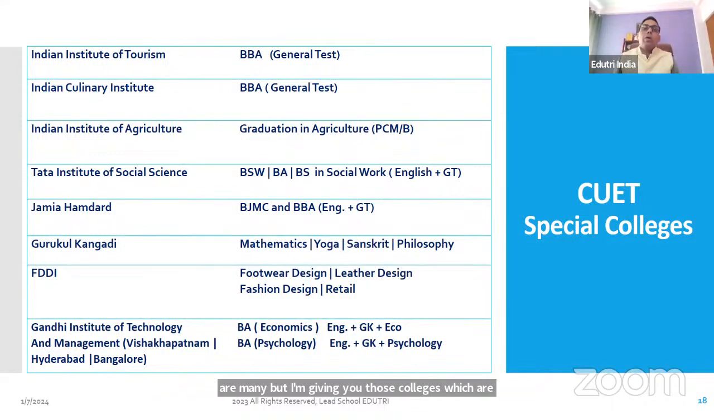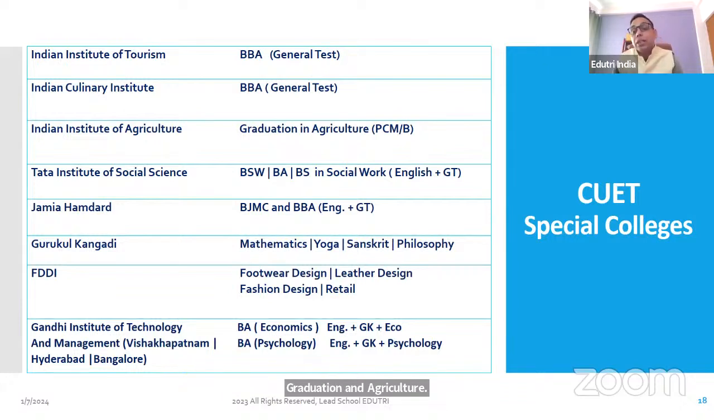Now, Indian Institute of Tourism, very good course, BBA. Indian Culinary Institute, very good course, BBA. And only appearing with general test, you can go with this. Indian Institute of Agriculture, graduation in agriculture. Here you require PCB or PCM, depending upon what branch you are taking.